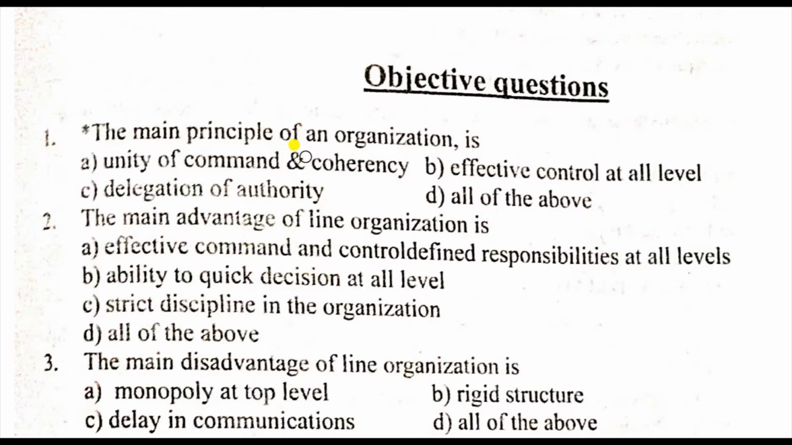So, my dear friends, as everybody can understand, any organization follows certain principles and laws. Here the unity of command, yes, of course, it will be effective control at all the levels. There must be effective control at all the levels so that the functions of the organization can work effectively. Delegation of authority means group representation of authority, and all of above. So the correct answer will be all of above.